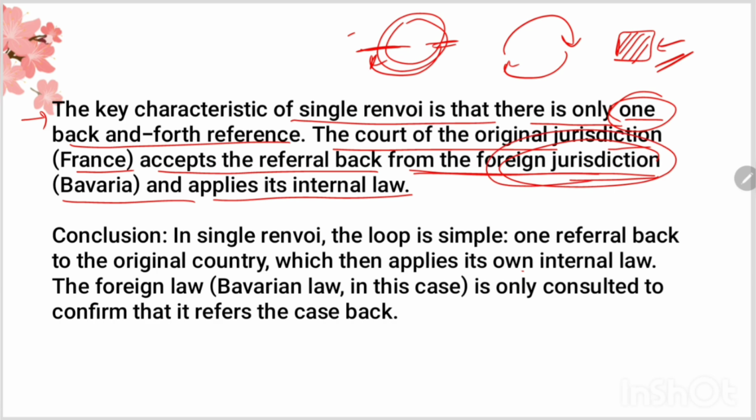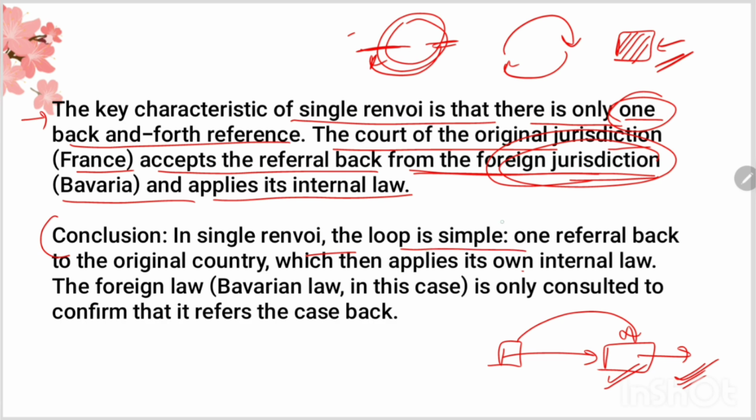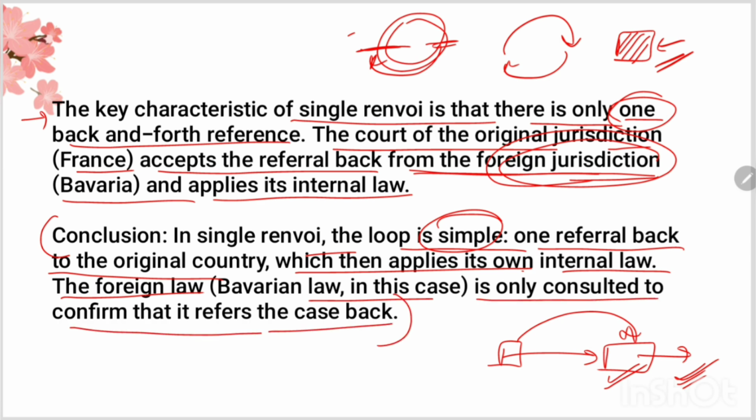And also always keep this in mind: it never happens in real life, the case does not transfer from here to here. It happens only in the mind of the judge. Okay, he imagines himself to be in the position of the Belgian judge, and according to that decides whether the law of Belgium will apply or not. Conclusion: in single renvoi, the loop is simple. One referral back to the original country, which then applies its own internal law. The foreign law, Bavarian law in this case, is only consulted to confirm its reference of the case back.